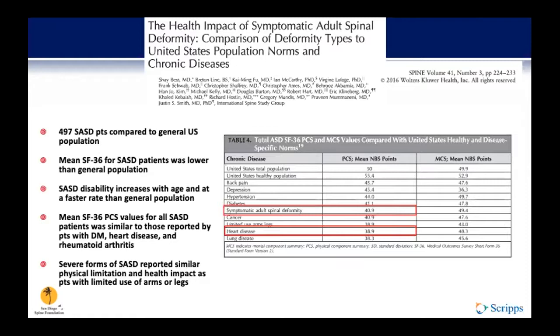And in the severe forms of adult spinal deformity, patients report similar physical limitation and health impact as patients with limited use of their arms and legs. And so clearly this study demonstrated that this has the potential to have a greater impact on patient function than what was originally suggested in that previous paper.